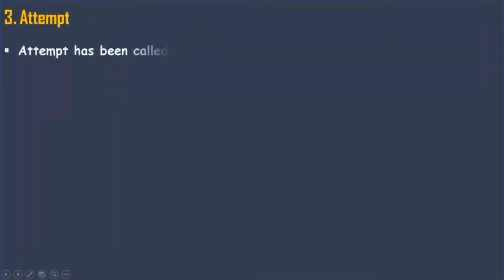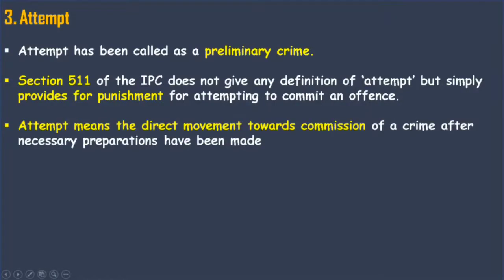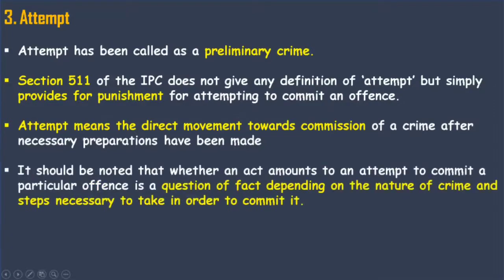Let's go to the third stage of crime, that is attempt. Attempt has been called a preliminary crime. What is a preliminary crime? It means an execution of the intention and preparation and plan. Section 511 does not define attempt but simply provides for the punishment of attempt. The third thing is that attempt means the direct movement towards commission, like in the case of A, who attempted to rob the bank. Direct commission. It should be noted that whether an act amounts to an offense, attempt or commission of a particular offense is a question of fact depending on the nature of the crime and the steps necessary to take in order to commit it.